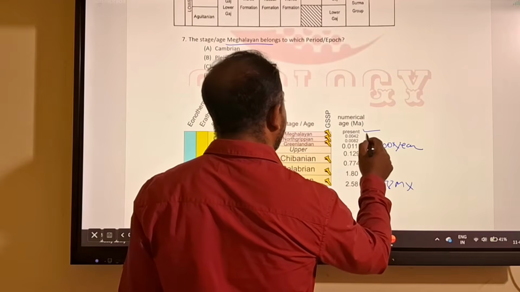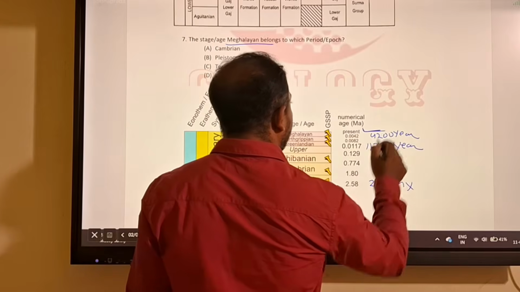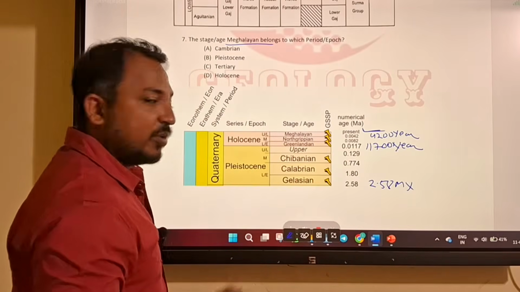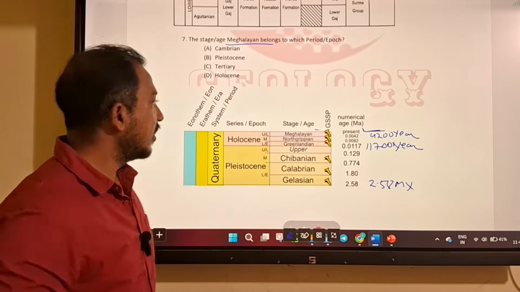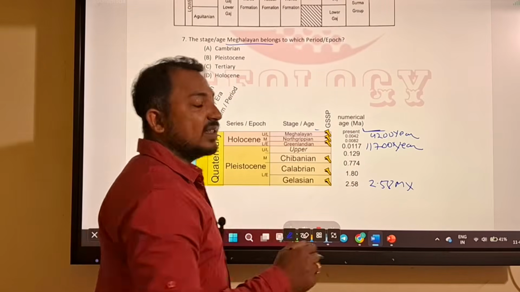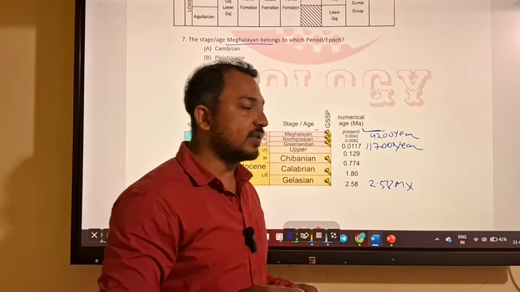Then to recent, approximately 4200 years. From 4200 years till now, it is considered the Meghalayan age. The Meghalayan age started with the disappearance of the Saraswati river.